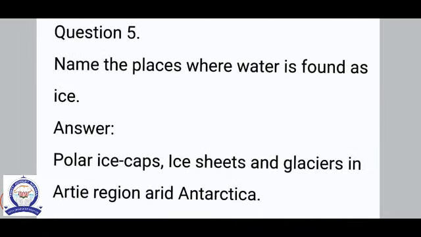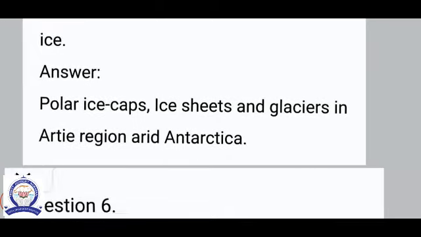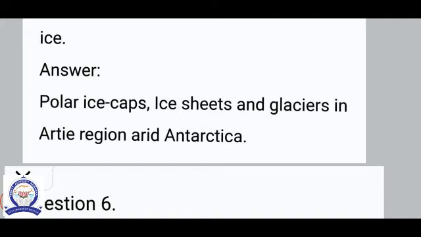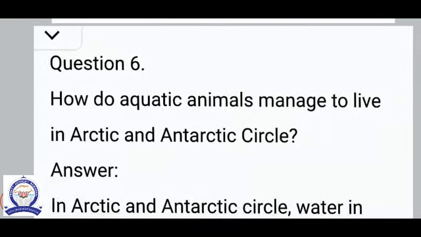Question number 5. Name the places where water is found as ice. They are polar ice caps, ice sheets and glaciers in the Arctic region or Antarctic region.